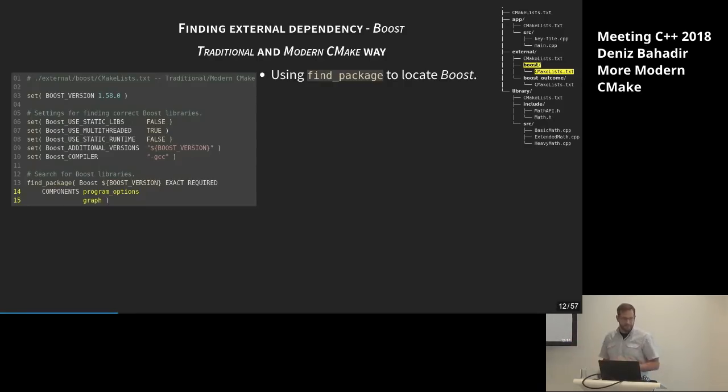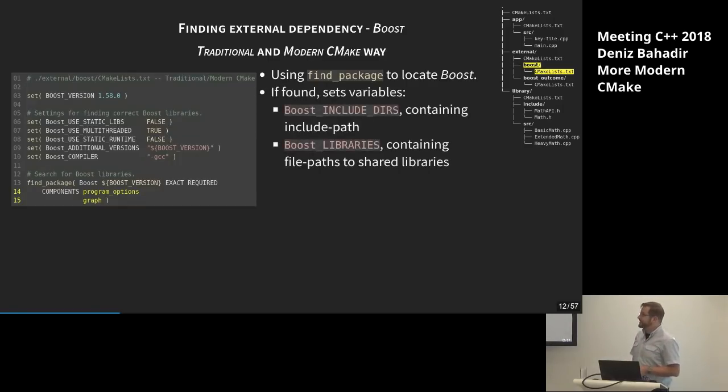There we don't have to look for that, especially because if we find the include directory, in general we should have found them. But in this case, we are saying, okay, we are looking for these specifically. And then, if we are successful, the script will return, say, hey, found Boost, great, and I have these two variables for you, Boost include dirs, which will contain the include path to the Boost libraries, and Boost libraries variable, which will contain the path to the library files you are linking to.